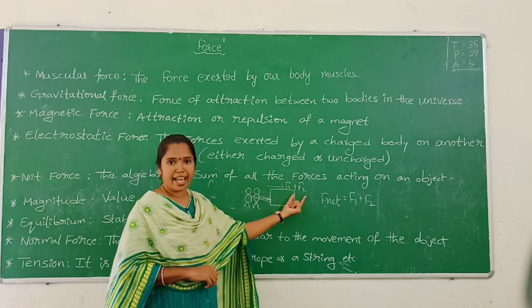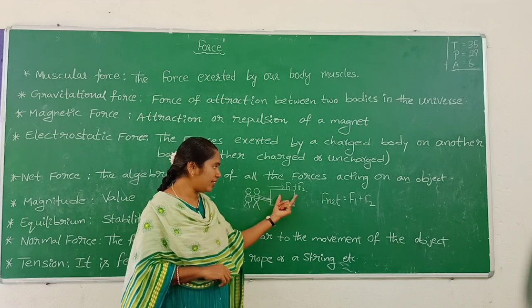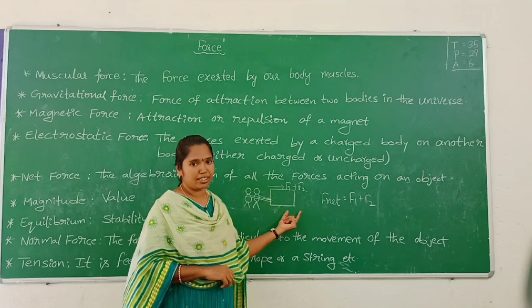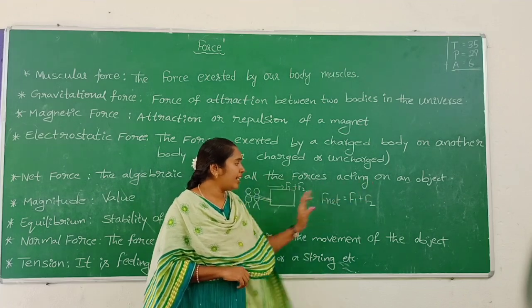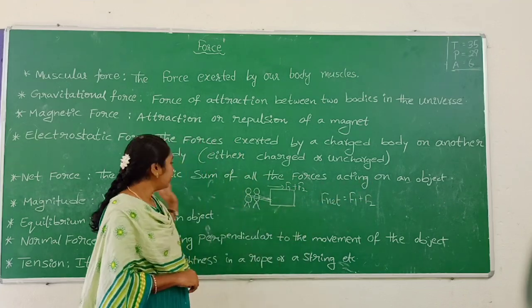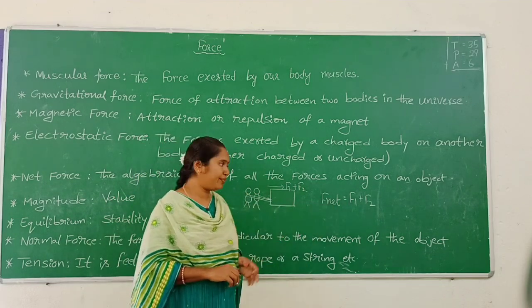Two persons apply force on the block. So the sum of all forces acting on an object is called net force. So here F net is equal to F1 plus F2.